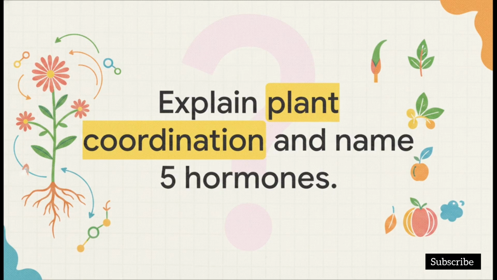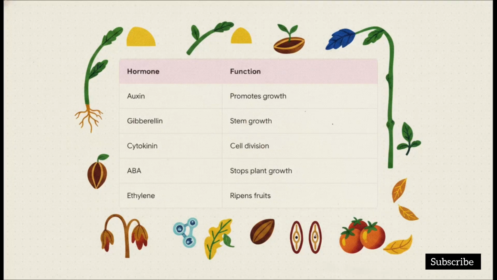Since a plant can't exactly just get up and run away from danger or walk over to grab some food, they coordinate all their activities, their growth, their responses to the environment, entirely using chemical signals. And those signals are plant hormones. I really want you to notice how incredibly specific the function of each of these 5 hormones is. This table right here, this is super high-value exam material.